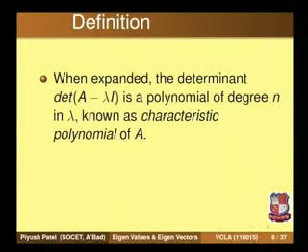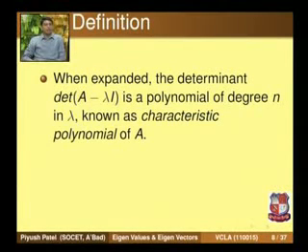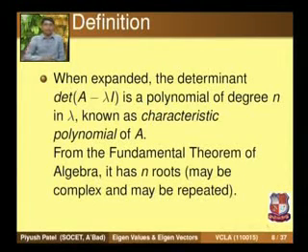Because it is a polynomial, we call the determinant of A minus lambda I the characteristic polynomial for A. From the fundamental theorem of algebra, we know that every polynomial equation has n roots, I mean at most n distinct roots, because some of the roots may be repeated, and some of the roots may be complex numbers.